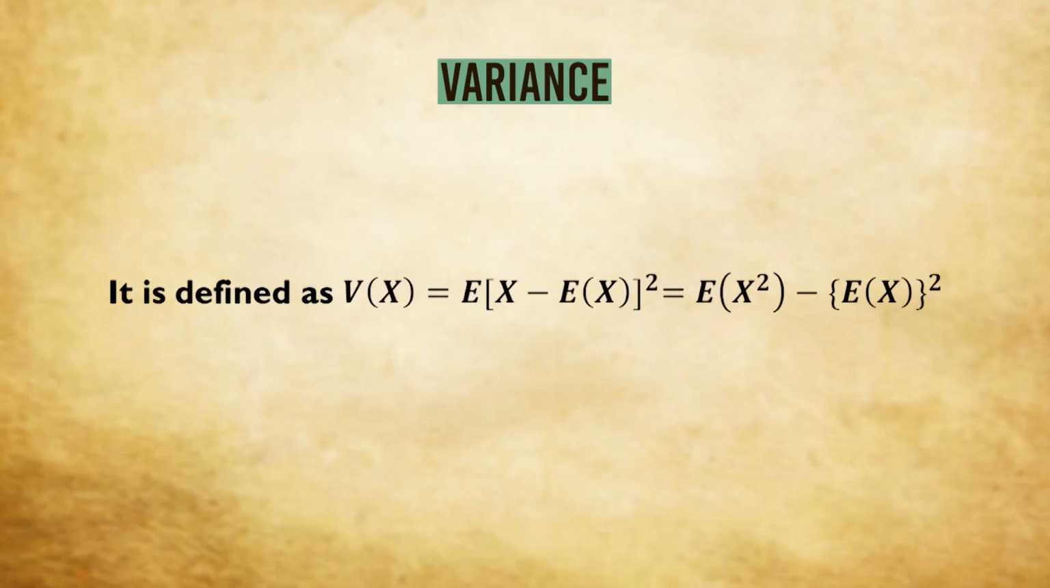Variance. We define it as expectation of x minus E(x) whole square, which can alternatively be written as E(x square) minus (E(x)) whole square. It is analogous to the formula of variance in the frequency setup.